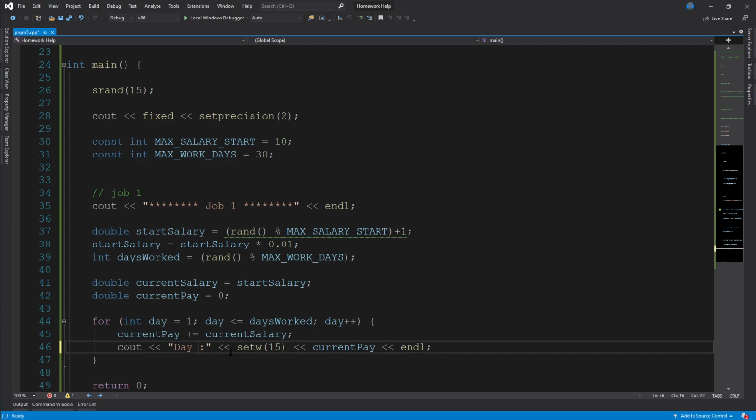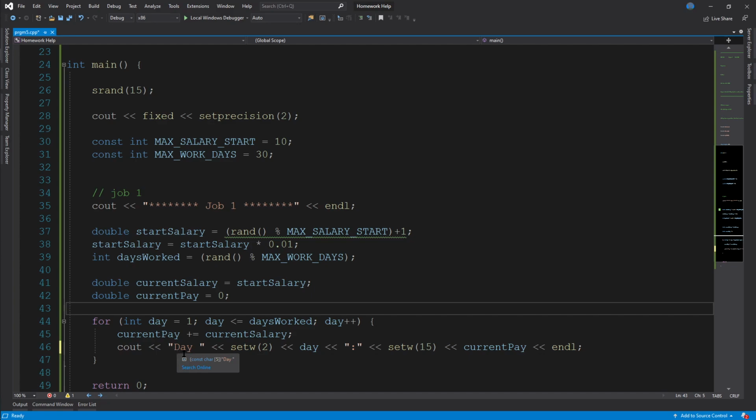Actually, we'll need to take the 1 and the first space out, put in a quote, less than, less than, less than, less than, quote, and in here, we'll want to do another set W, put in a 2, since we can have up to 30 days in there, and then put in day. So we'll have day, whatever the day number is, a colon, and then whatever the current salary is.